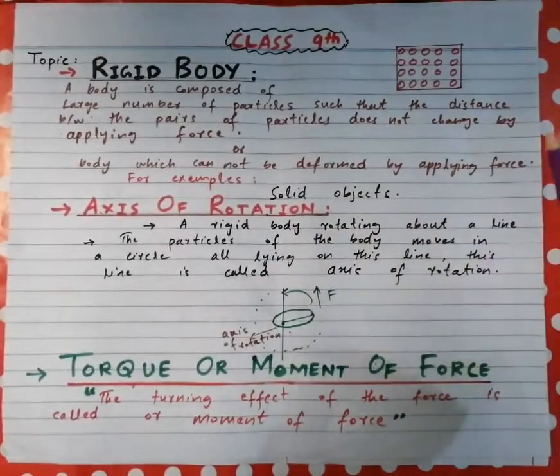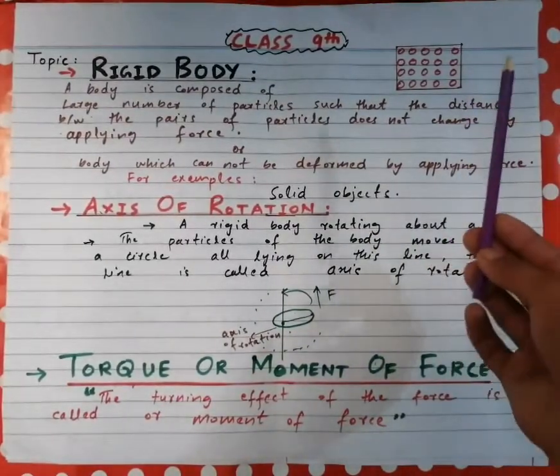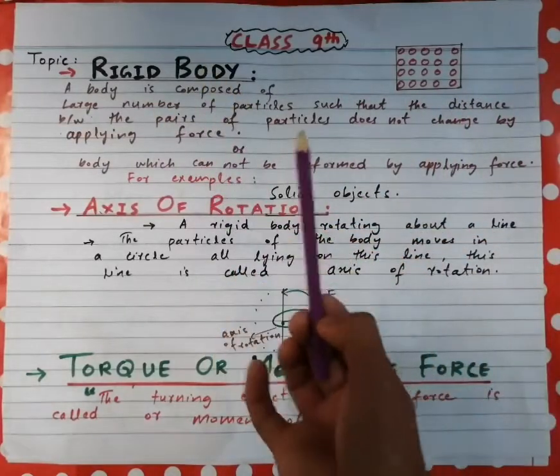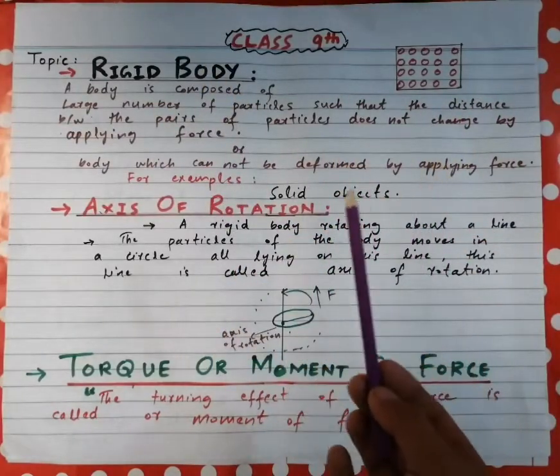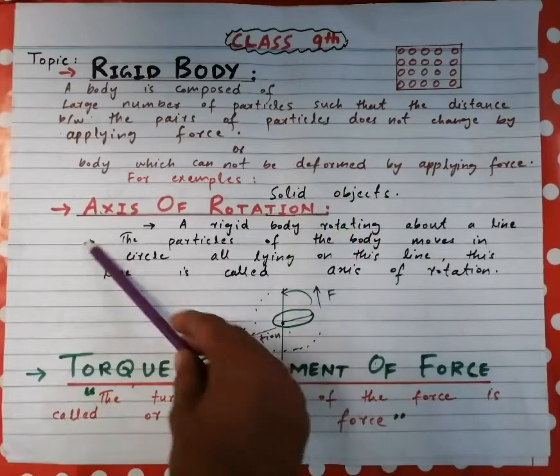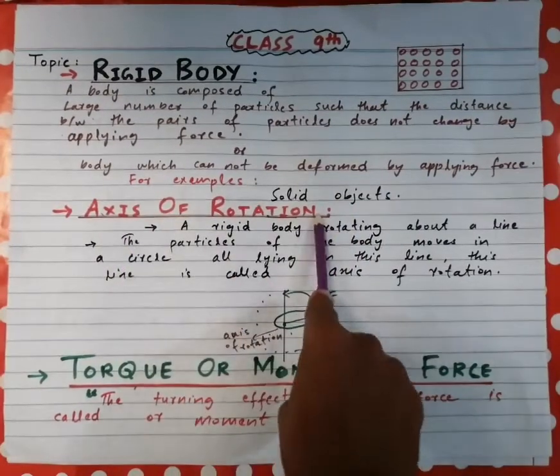For example, we have a chair in our classroom, we have a whiteboard, we have a duster, we have this pencil. These all are rigid bodies. Next we discuss axis of rotation.